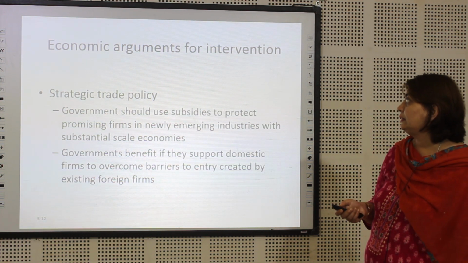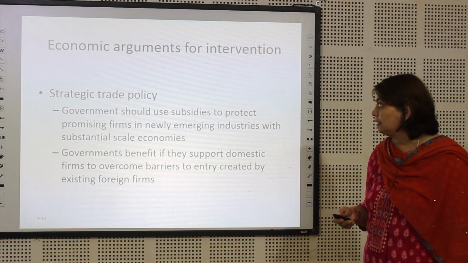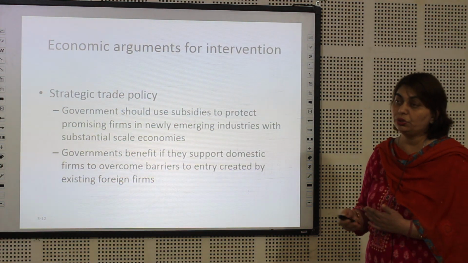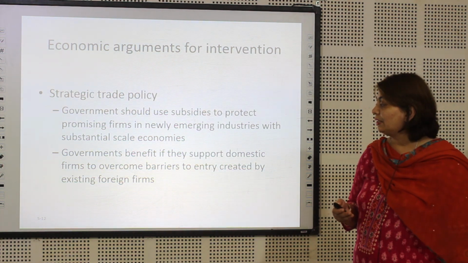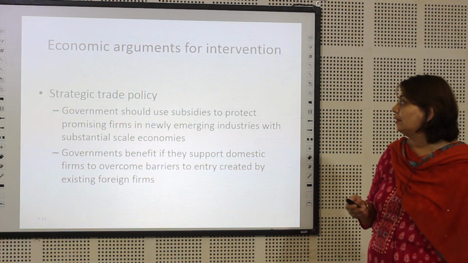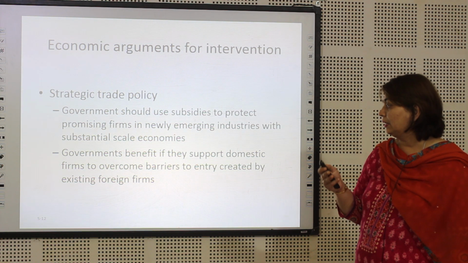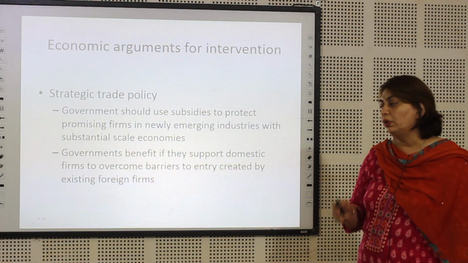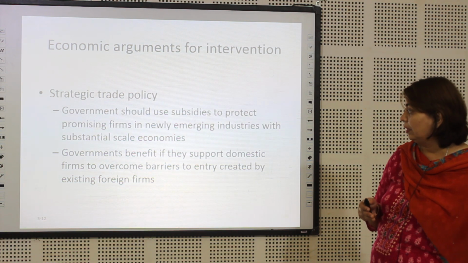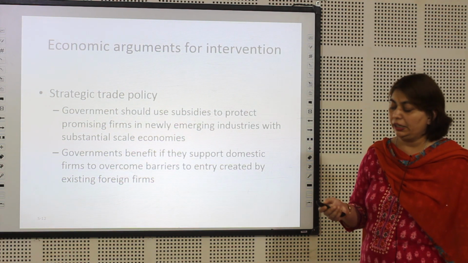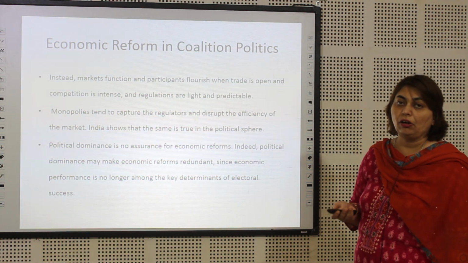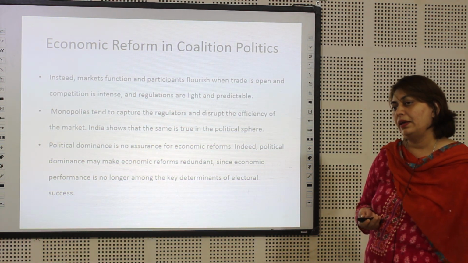So with strategic trade policies, the government is actually using these instruments to provide industries with protection, and these protections will only benefit the domestic firms if and only if they also innovate.